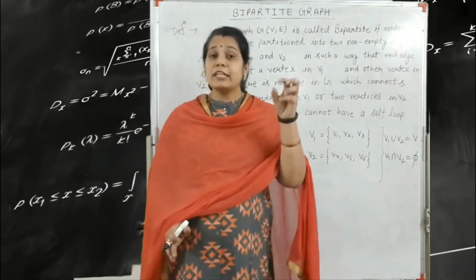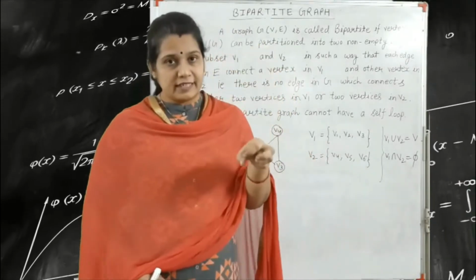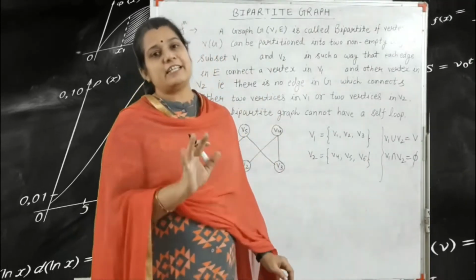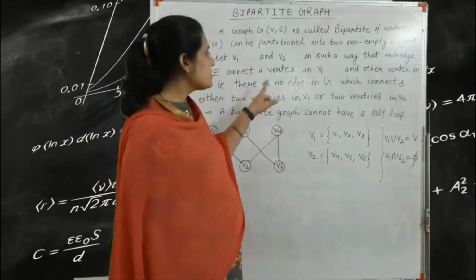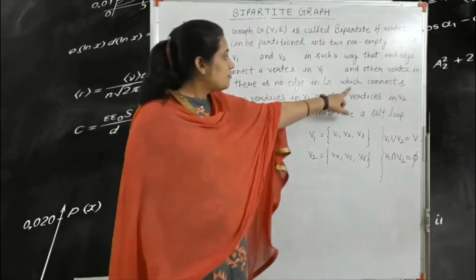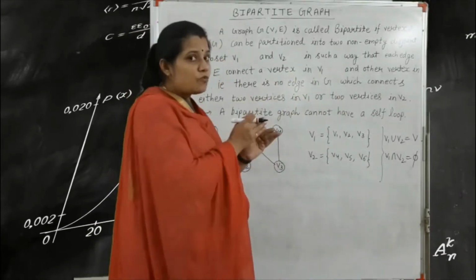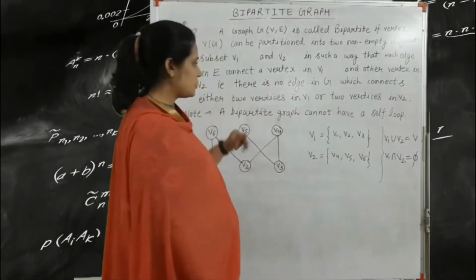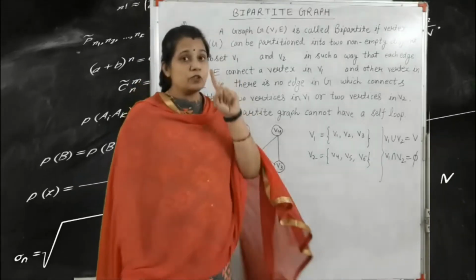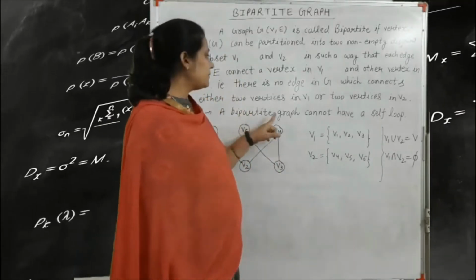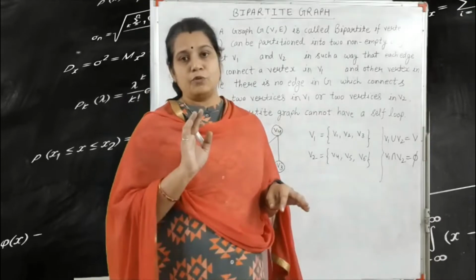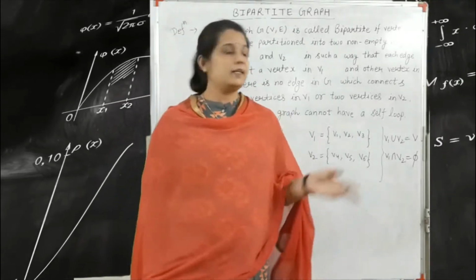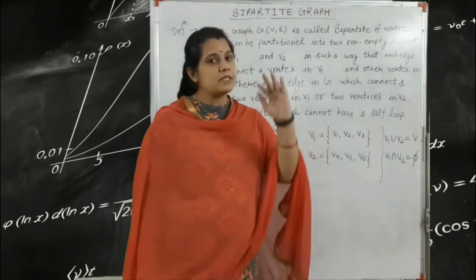In every set, no two vertices are connected by an edge. So there is no edge in G which connects two vertices in V1 or two vertices in V2. Note one point: a bipartite graph cannot have a self loop. So for finding a bipartite graph, first check that there is no self loop.